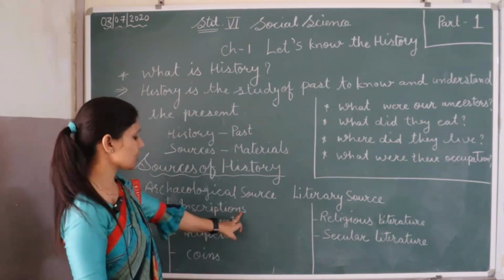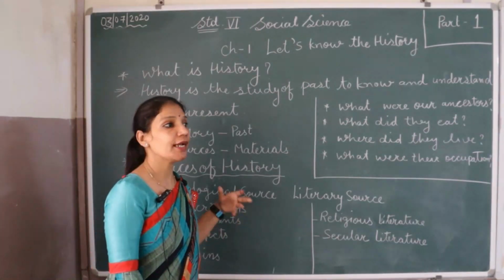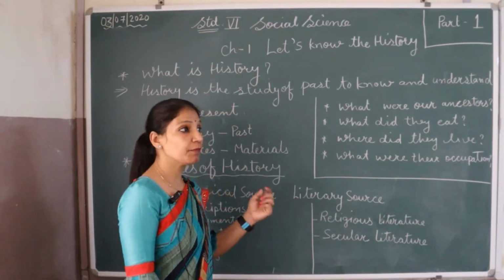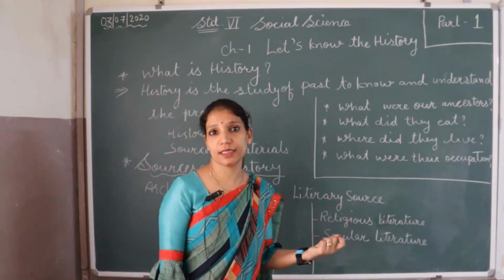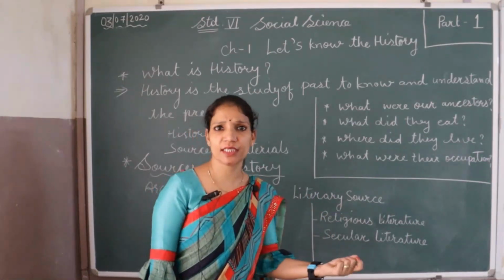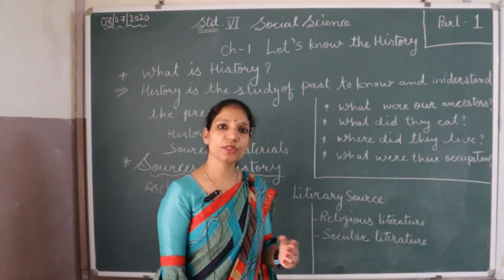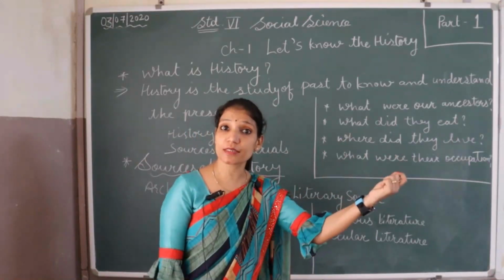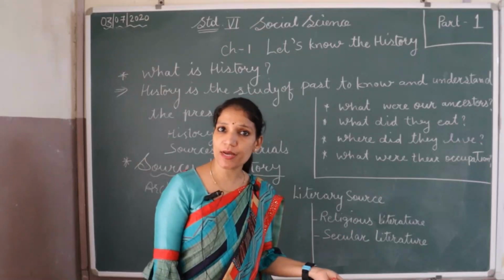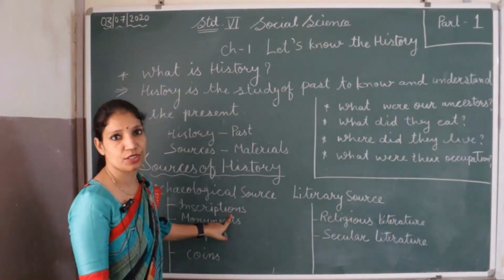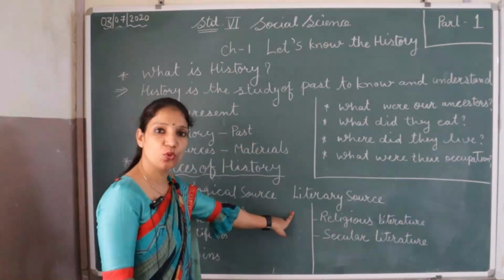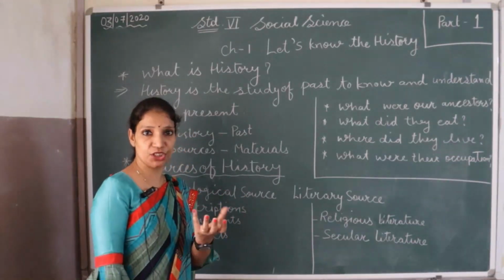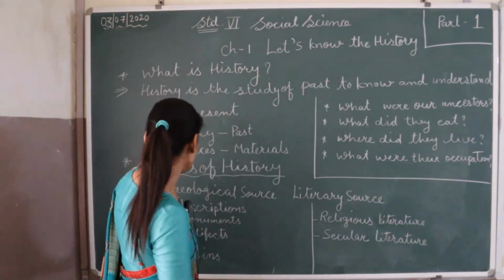For example, inscriptions. Inscriptions means writings carved on stones and plates. When we see something written on stones, when we go visiting some building, like some caves, they are the source of history. Something is written there, it means we get information about the past. Writings carved on the stones or the plates. Plates means metal plates, not dishes we eat food in.